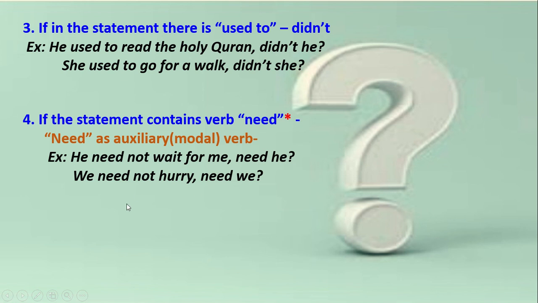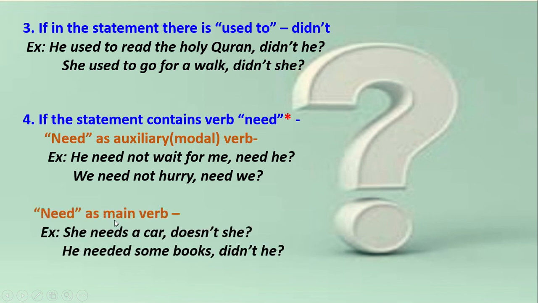Need we? But now if need is used as a main verb or principal verb, she needs a car. Needs here is the principal verb and it is in the present indefinite tense, so we use doesn't she? He needed some books. It is also a principal verb and is in the past form, so we make the question tag with didn't. He needed some books, didn't he?